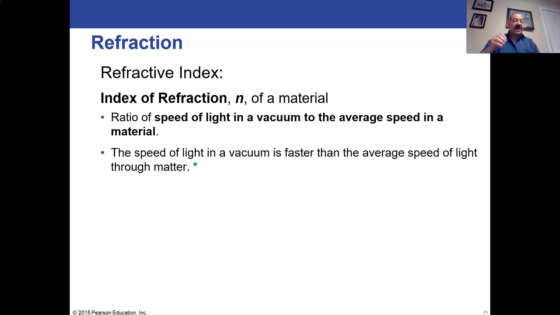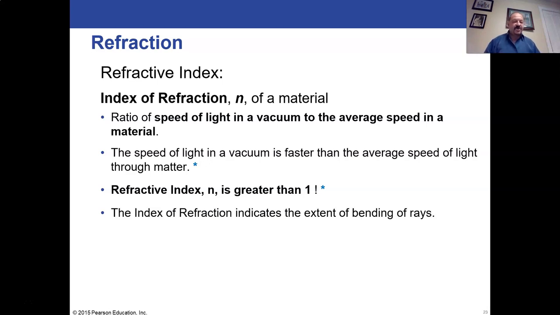So the speed of light in a vacuum is almost always faster than the average speed of light through any matter. I have a little asterisk here. There are some very special circumstances way beyond the scope of this course where that might not be true, but for your purposes, we're always going to assume that the speed of light in a vacuum is the fastest version of the speed of light. And as a result, the refractive index is always going to be greater than 1, because the speed of light in a vacuum is always going to be faster than the number we're dividing it by, the average speed of light in water or air or diamond or glass or whatever we're talking about.